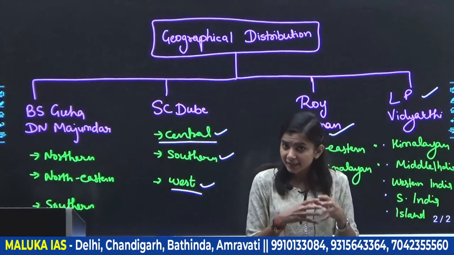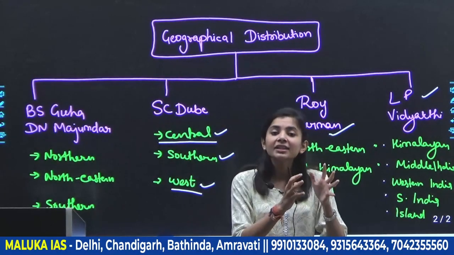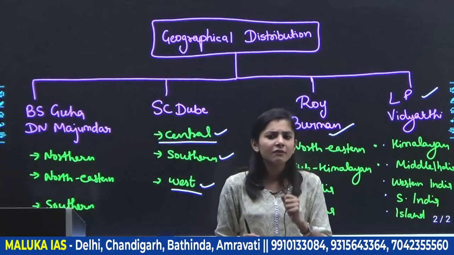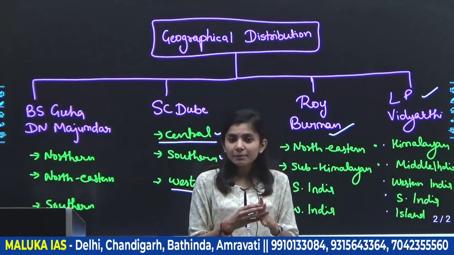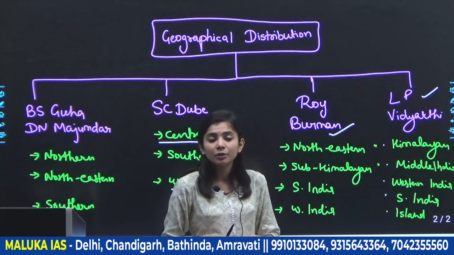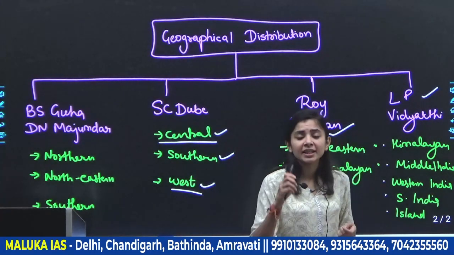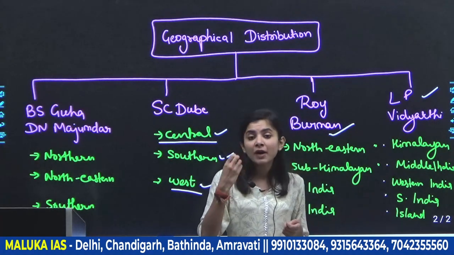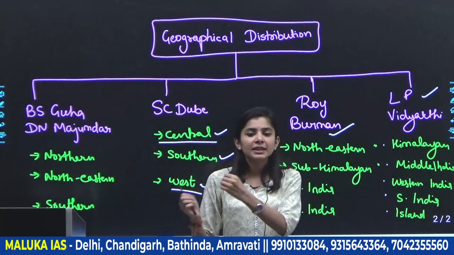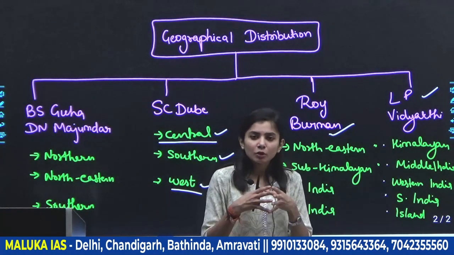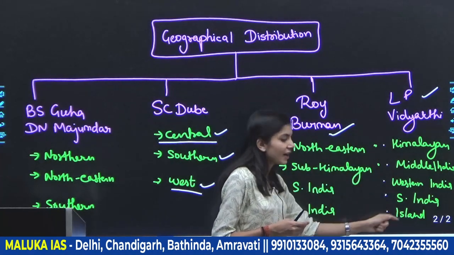He is the person who included the Andaman Nicobar and the Lakshadweep area. And you know very well that in the Andaman and Nicobar we find 6 tribal communities, and if you want to see the effect of the Negrito, some used to say that the Negrito element could be found in these Andaman and Nicobar regions. So we can say very well that L.P. Vidyarthi is the person who classified it comprehensively.